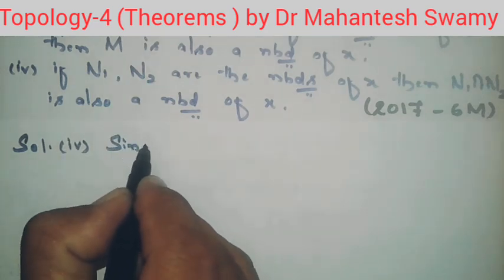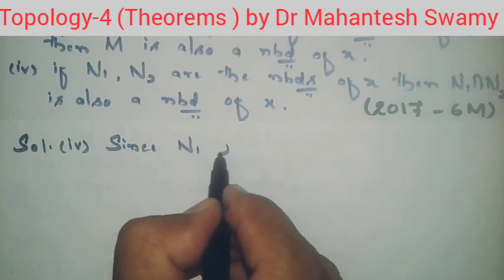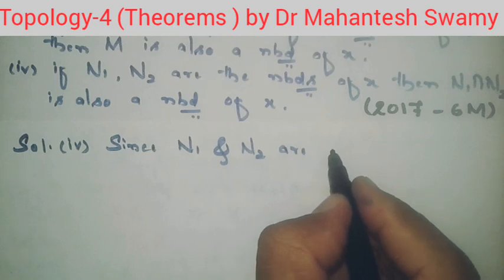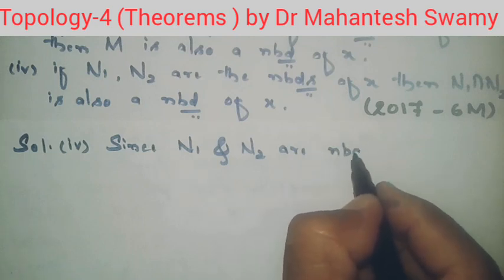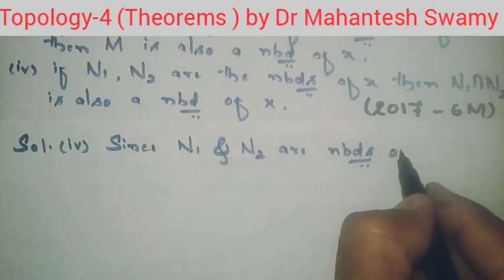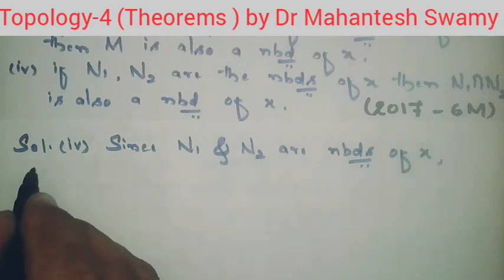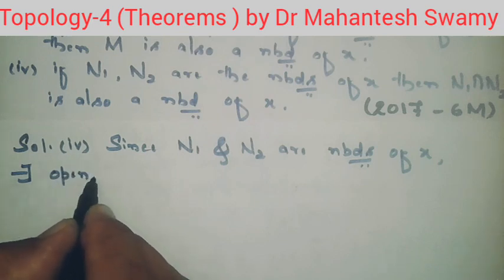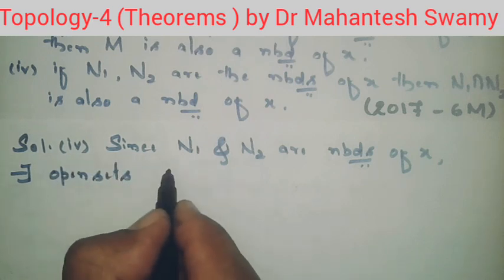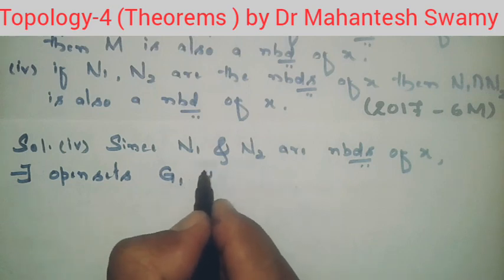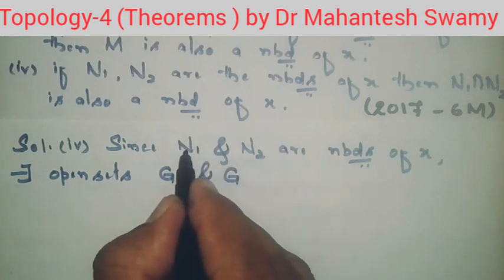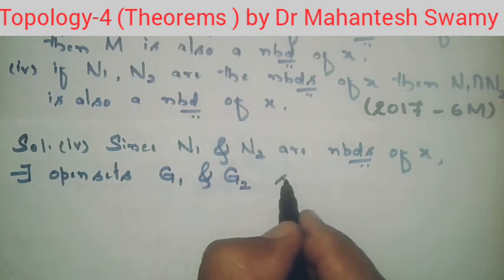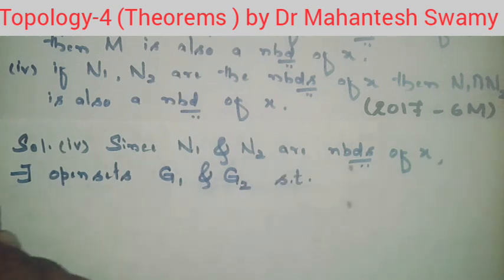Since N1 and N2 are neighborhoods of the point X, by the definition there must exist open sets G1 and G2 respectively, G1 for N1 and G2 for N2.